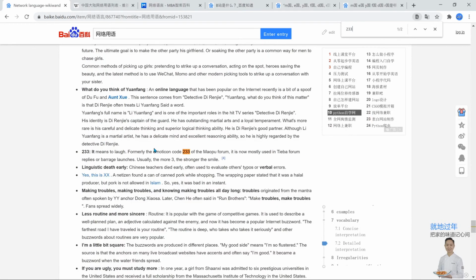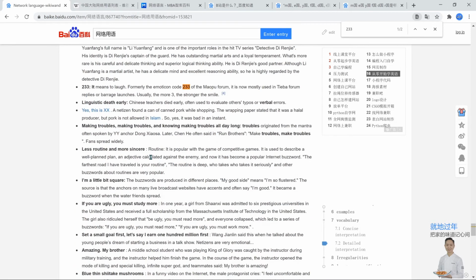233 I think is one. 233 means to laugh. I've never seen this really used. They said it's used in the 贴吧 forum, but I haven't really seen it. But supposedly the more threes there are, the longer the smile. Kind of makes sense, but I'm not 100% sure.